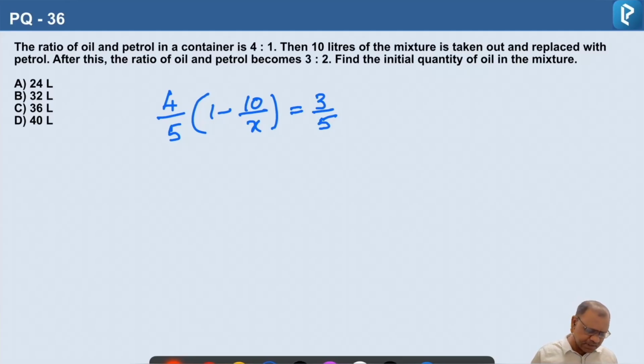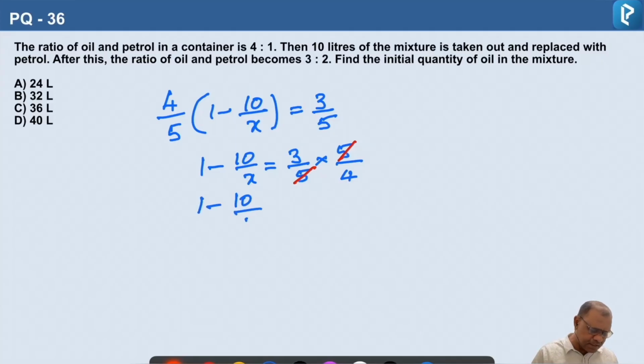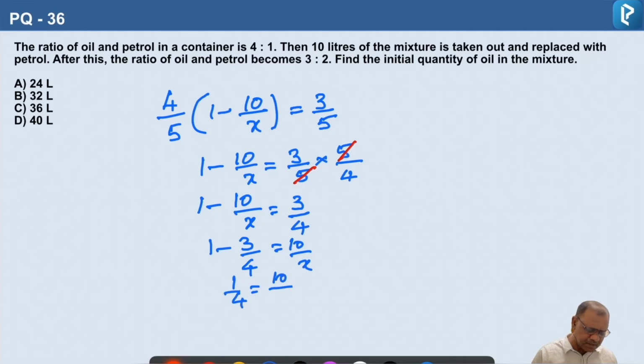So let us simplify: 1 minus 10/x is equal to 3/5 into 5/4. 5 gets cancelled, so what is remaining? 1 minus 10/x is equal to 3/4. 1 minus 3/4 is equal to 10/x. 1/4 is equal to 10/x. By cross multiplication, x is equal to 40.